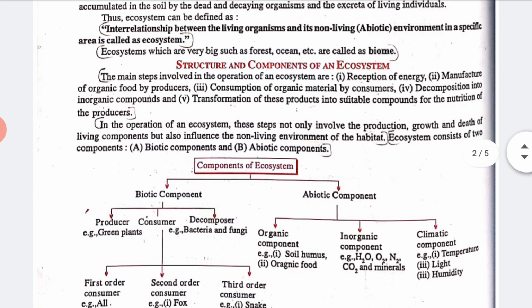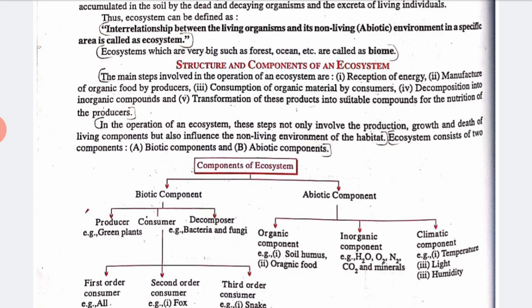Now let us talk about the structure and components of an ecosystem. The main steps involved in the operation of an ecosystem are reception of energy, manufacture of organic food by producers, consumption of organic material by consumers, decomposition into inorganic compounds, and transformation of these products into suitable compounds for the nutrition of the producers.